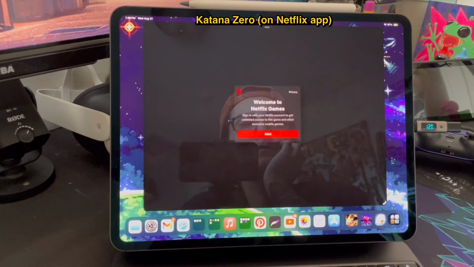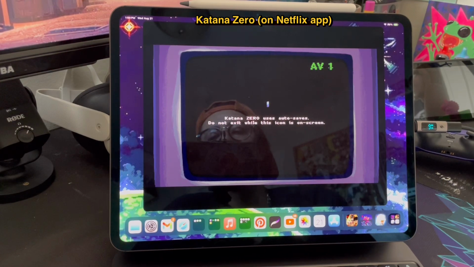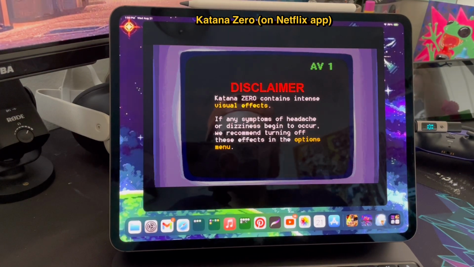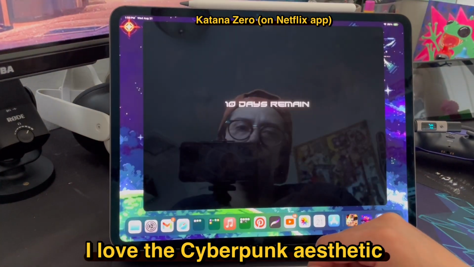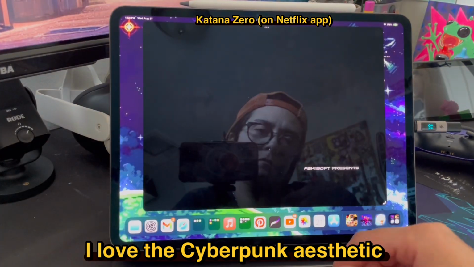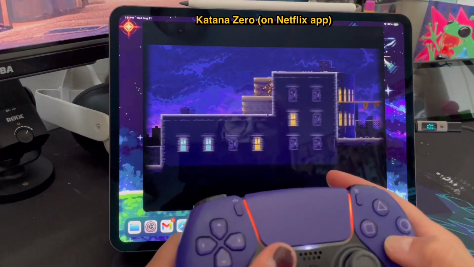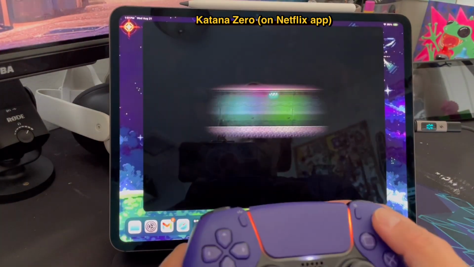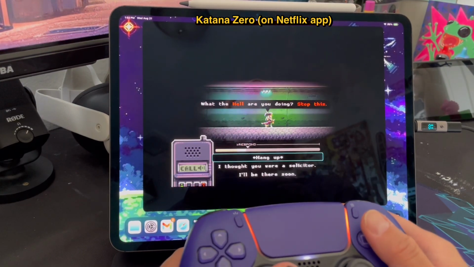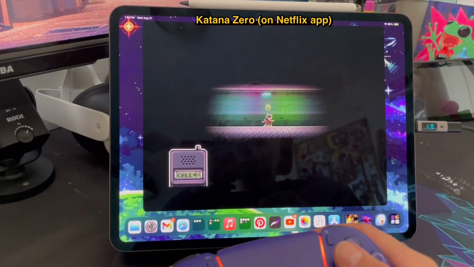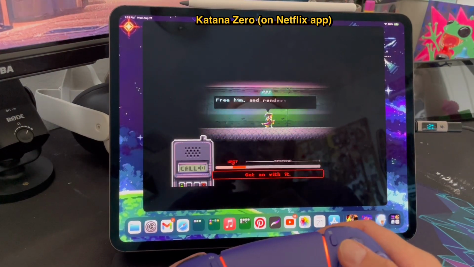I'm opening this app here for the first time while making this video. I downloaded it because, again, I love aesthetics. I mean, I think everybody does, right? Here I am, yeah, cyberpunk aesthetic. As soon as I saw that, I kind of was interested, and here I am kind of learning the game for the first time. It looks great. It plays really awesome too. I couldn't figure this part out because I was recording, so I wasn't really reading what I was supposed to be doing. It took me a while there.